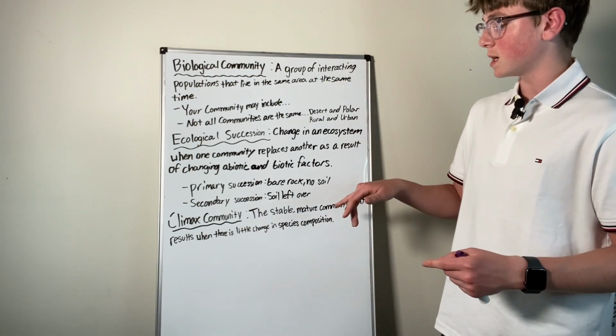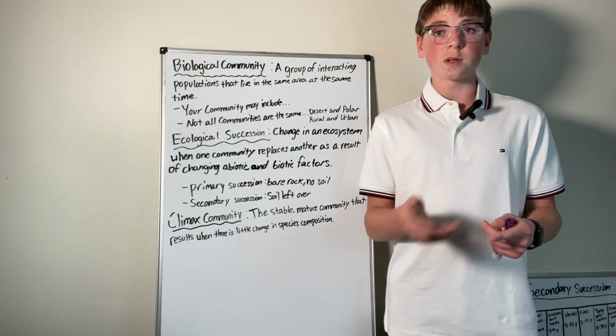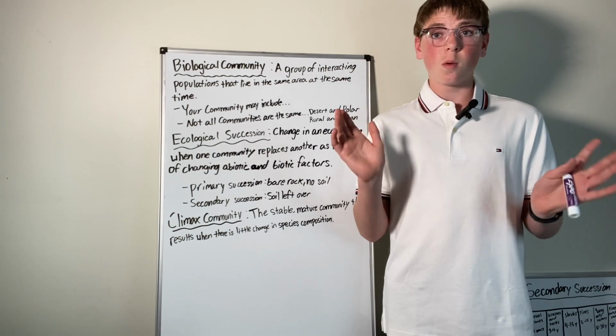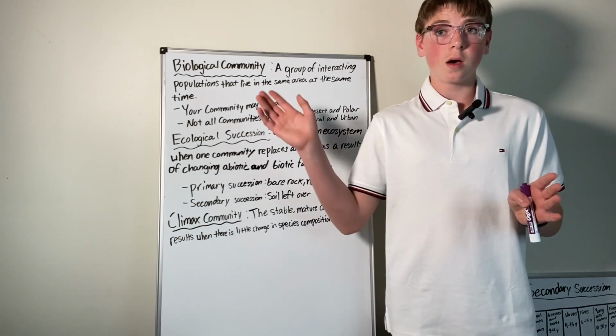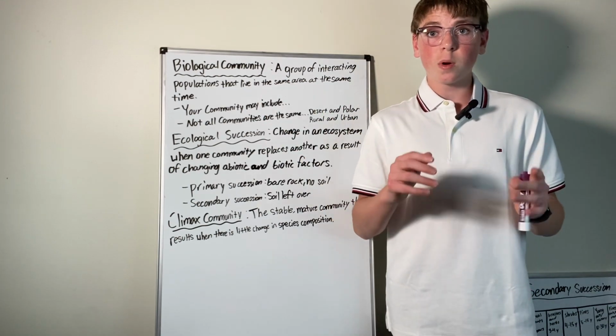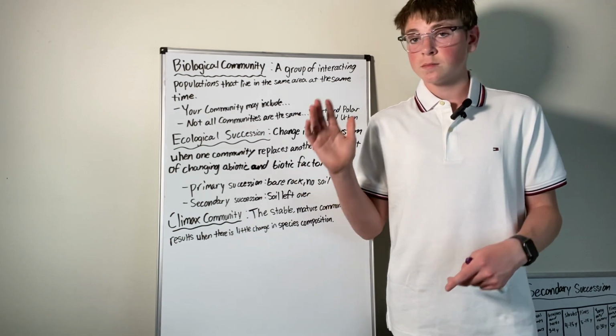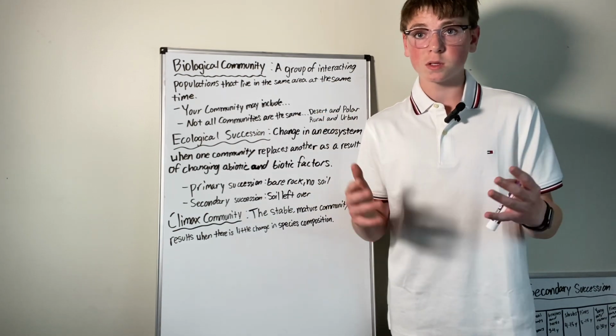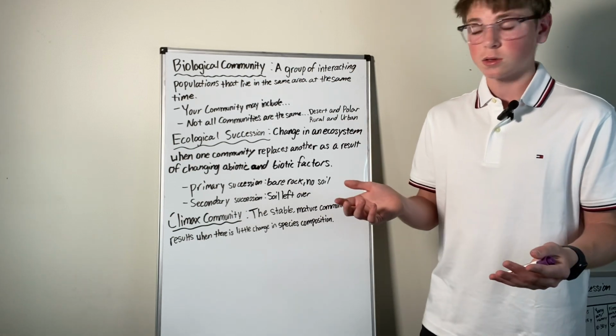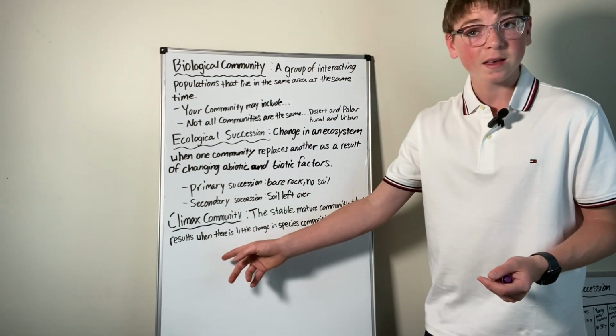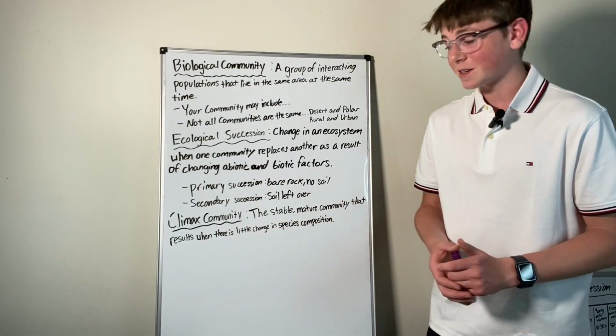Then there's secondary succession, which is there's soil left over. So that could happen if there was like a wildfire. Then a forest is destroyed, but over time that will build back up. That forest will mature again into a climax community, which is our next topic.